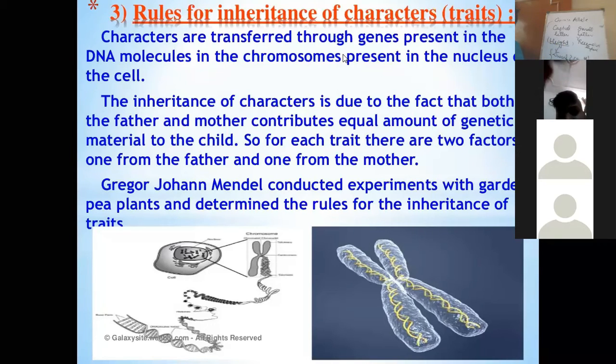But the characteristic which will be prevalent among the maximum population is what we call dominating. The characteristic which is present in the maximum population is the dominating characteristic, and the dominating gene is always written with a capital letter.